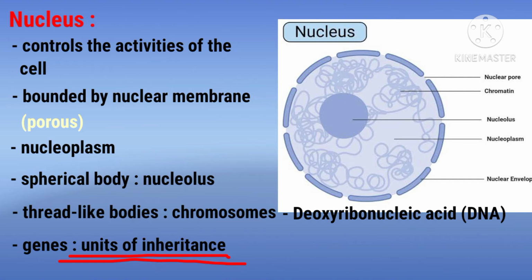That is, the genes are responsible for the transfer of characters from parents to offspring. So, what have we learnt about the nucleus? The nucleus controls the activities of the cell. It is bounded by a nuclear membrane. It has a nucleoplasm, nucleolus, chromosomes and genes.